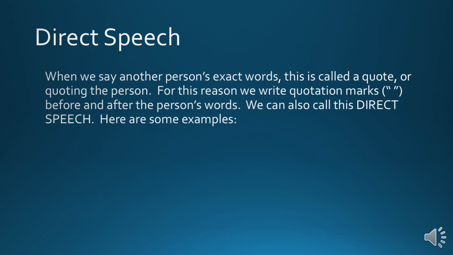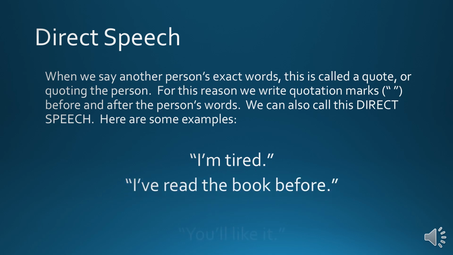Direct speech. Okay, when we say another person's exact words, this is called a quote, or quoting the person. For this reason, we write quotation marks before and after the person's exact words. We can also call this direct speech. Here are some examples. "I'm tired." "I read the book before." "You'll like it." See, when we use quotation marks, this means these are the words another person said. These are exactly their words.